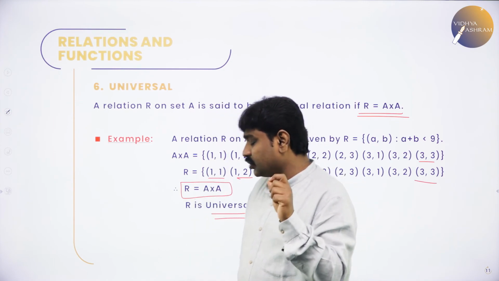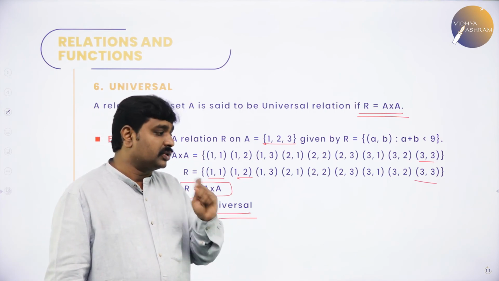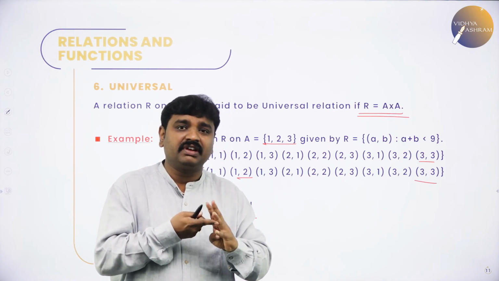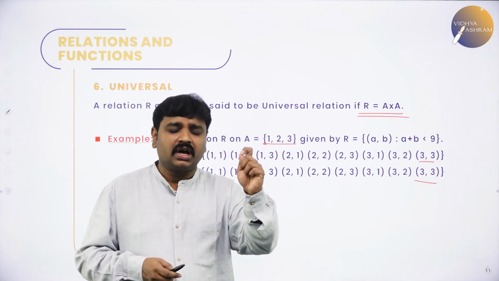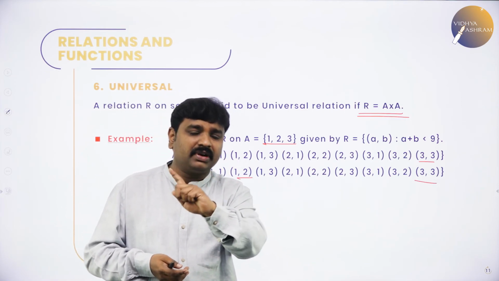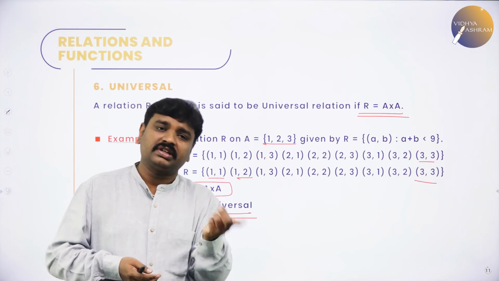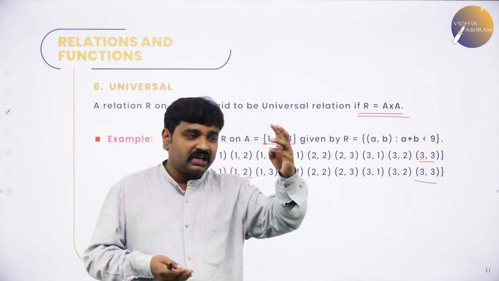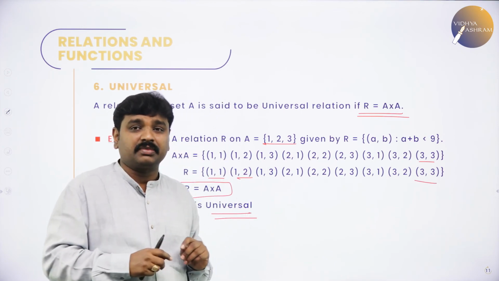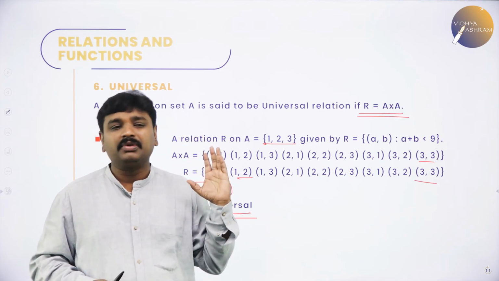Now, we concluded all the definitions. So, I am repeating. In today's class, I taught you definitions. Once you are thorough with the definitions, I can say you can do the problems better. What are the definitions? Reflexive, symmetric, transitive, equivalence, void, universal. What is reflexive? For all A belongs to A, if A comma A belongs to R, then R is reflexive. What is symmetric? If A comma B belongs to R, then B comma A should belong to R. What is transitive? If A comma B belongs to R and B comma C belongs to R, then A comma C should belong to R. So, if a relation is reflexive, symmetric and transitive, then it is equivalence. Now, I told every definition. Before I start my next session, all the definitions should be on your tongue tip. Once you are thorough with the definitions, then problems become easy.